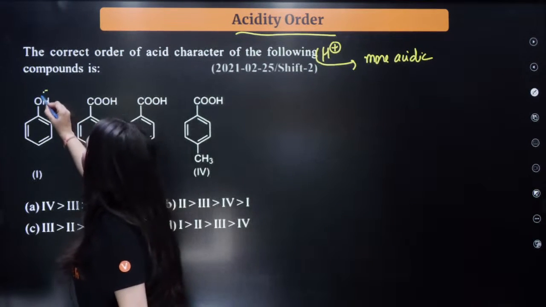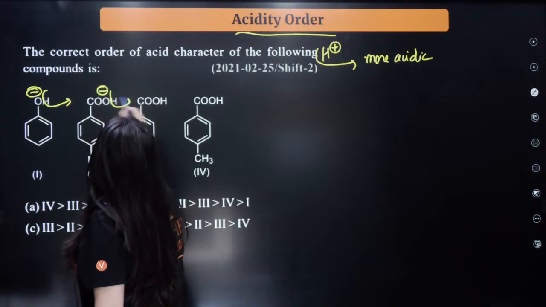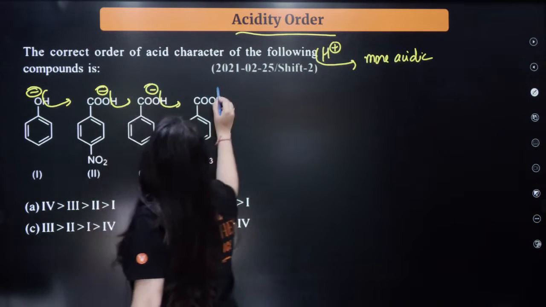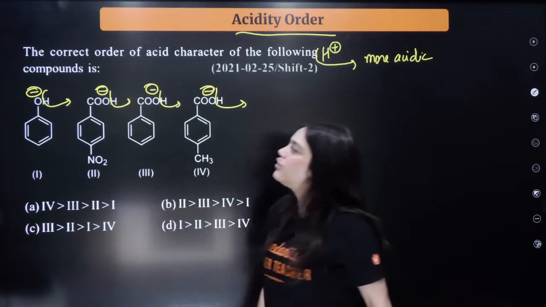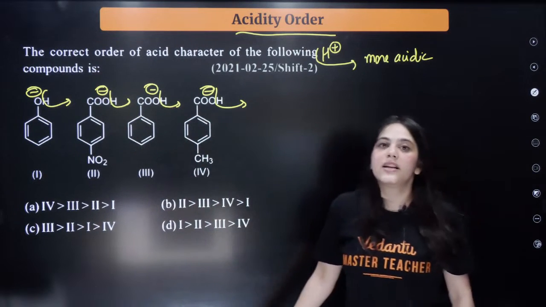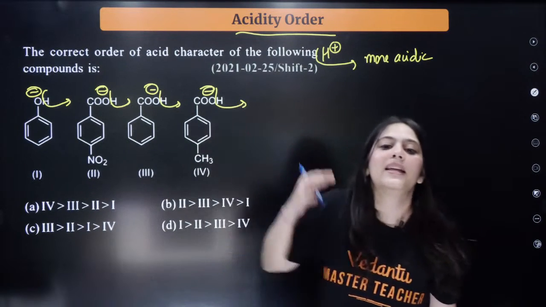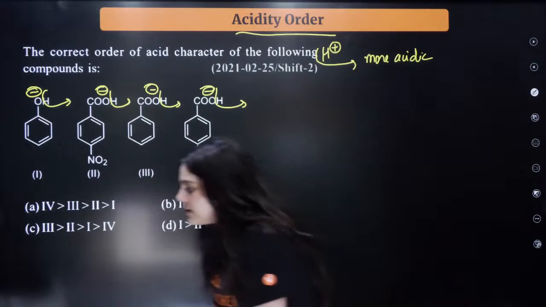Now, for example, if I take away H plus from here, the anion formed is this. The anion formed is this. The anion formed is this. The anion formed is this. Understood? After taking away the H plus, these kinds of anions are formed. Now, look for the stability of these anions. Now, tell me the answer.